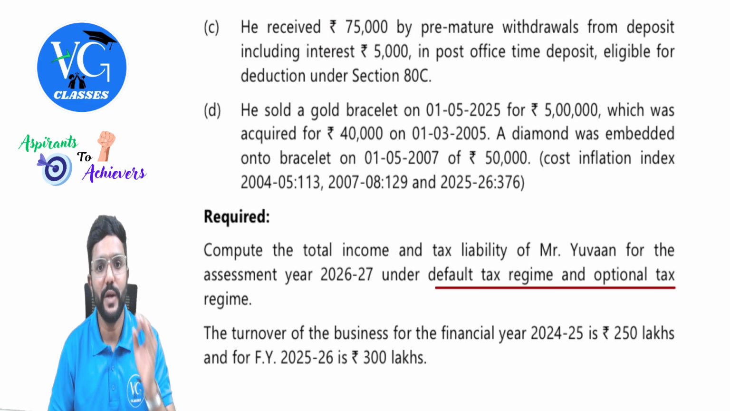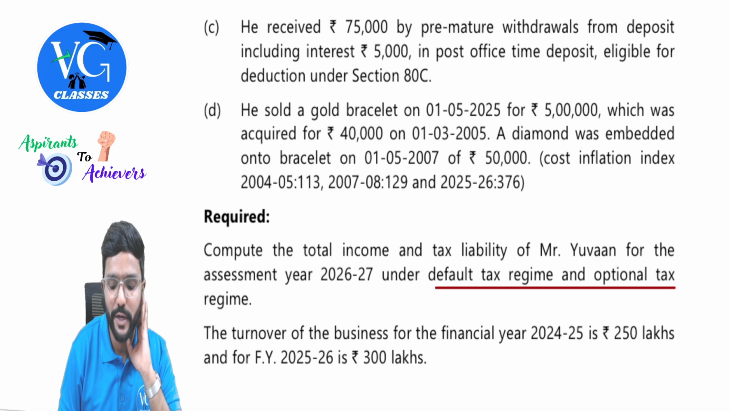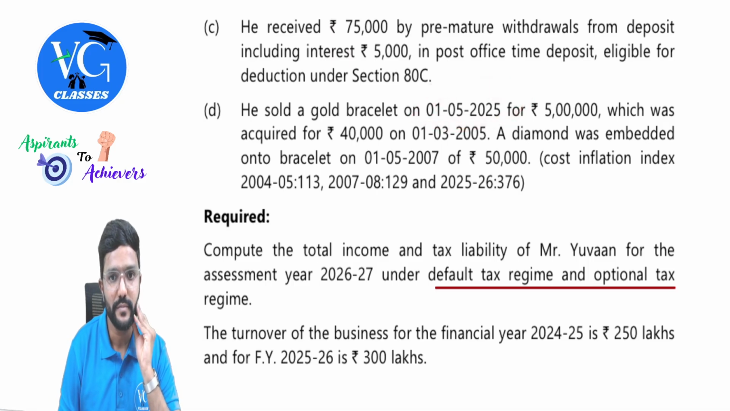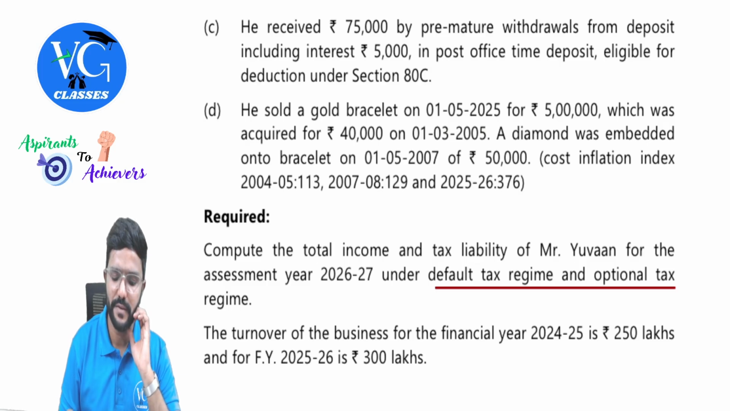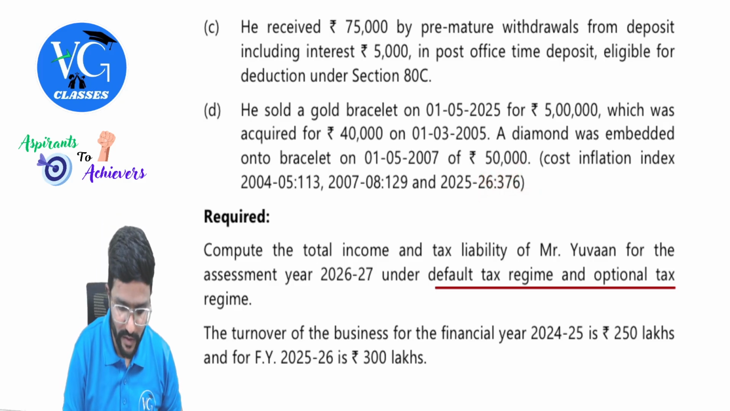He sold a gold bracelet on 1st May 2025 for 5 lakh sale value, which was acquired for 40,000 on 1st March 2005, long term. A diamond was embedded onto the bracelet on 1st May 2007 for 50,000. We can consider this as cost of improvement. Cost inflation index 2004-05: 113, 78: 129, 25-26: 376. This is irrelevant as it is gold.